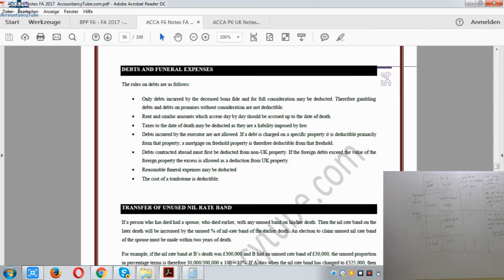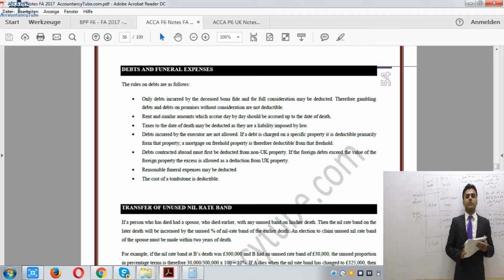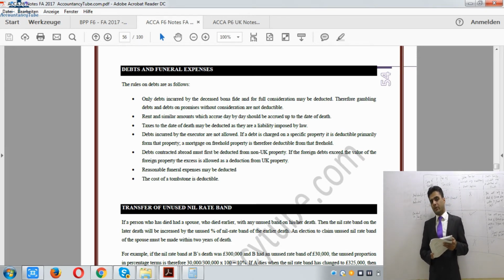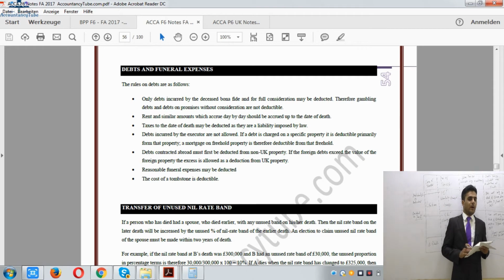A transfer of unused nil rate band, as I said to you earlier as well, but that was with regard to the residence nil rate band. Now, residence nil rate band will be transferred to the surviving spouse, who eventually dies, but who survived when the first spouse died.